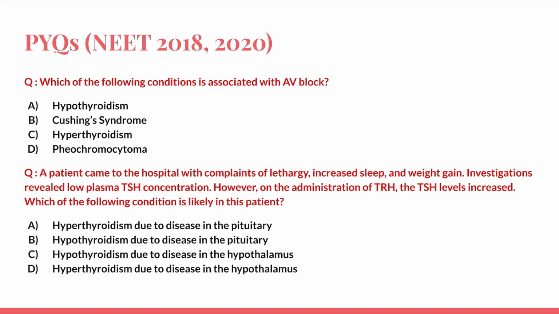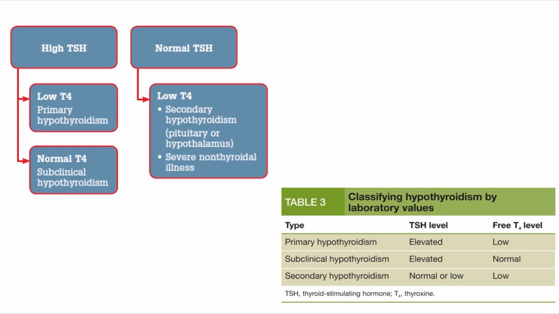I hope this is clear. This is why clinical features are very important other than the lab picture as well. We can just go back to the lab picture which we just discussed. In secondary hypothyroidism, the TSH level can be normal or low, which was in this question, and the cause could be from the pituitary or hypothalamus, where the cause was the hypothalamus in this question.